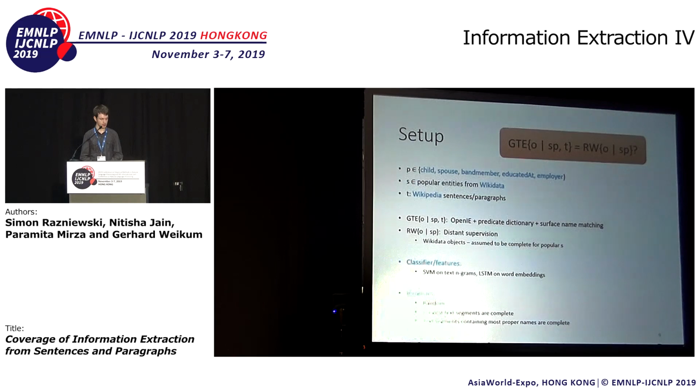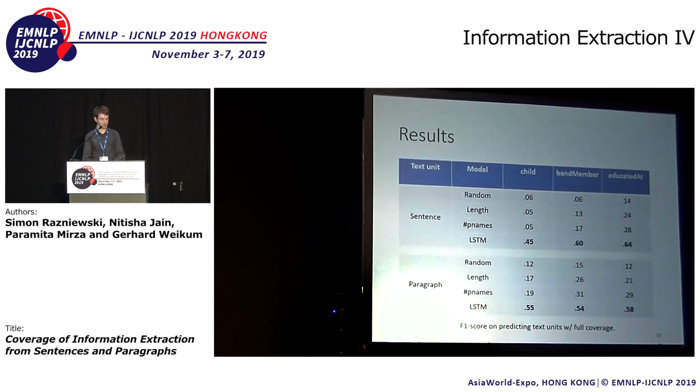And we use 2 simple classifiers, SVMs based on n-grams, which allows us to see interpretable features, and LSTMs on the word embeddings of the text. And we have 3 baselines: random, which just flips a coin to decide whether a text segment has full coverage or not. And then 2 plausible, simple approaches are to say, well, the longer a text segment, the more likely it's complete. So let's just say the longest ones are complete. And the other one is to say those text segments that contain the most proper names are the ones which are complete. And here are the results of that method.